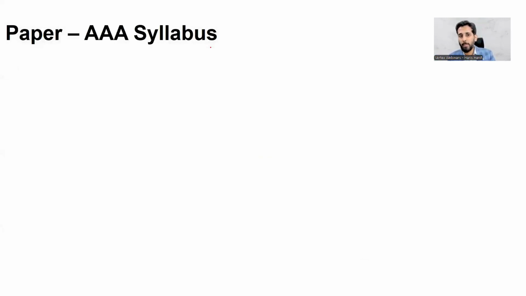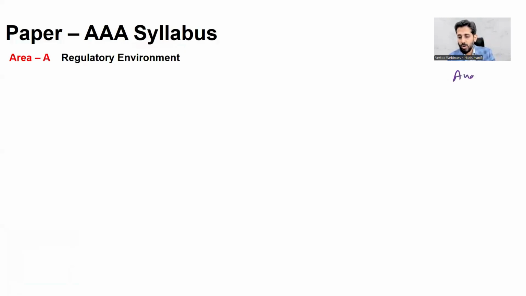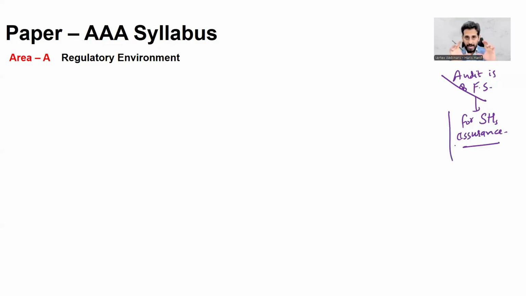Now the syllabus of paper AAA is split into different parts, different categories, you can say. Part A is the regulatory environment. Now, as we all know that audit is of financial statements, right? Basically, audit is of financial statements for shareholders, assurance. So that means you are dealing in a public role. That means at the end of the audit, as we all know, the auditor expresses the opinion.